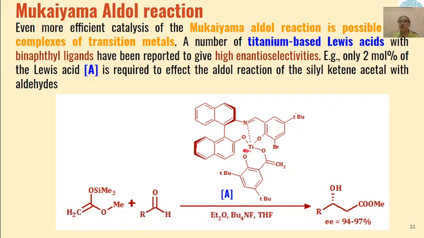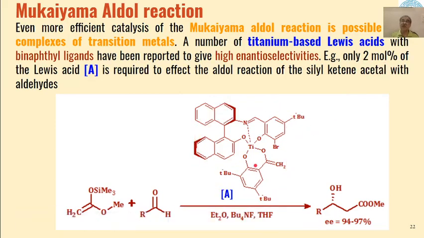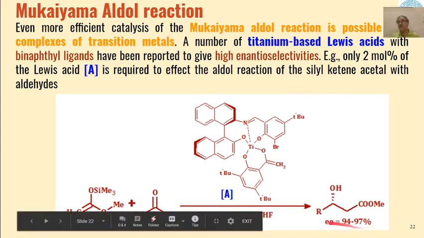Only 2 mole percent of the catalyst is required for this reaction to give highly enantioselectively formed products. The enantioselectivity of the reactions, depending upon the type of substituent R, varies from 94 to 97%.